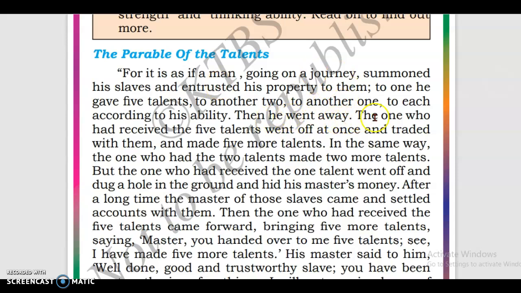Then he went away. The one who had received the 5 talents went off at once and traded with them and made 5 more talents. In the same way, the one who had the 2 talents made 2 more talents. But the one who had received the 1 talent went off and dug a hole in the ground and hid his master's money. The master gave the talents to the slaves according to their ability.